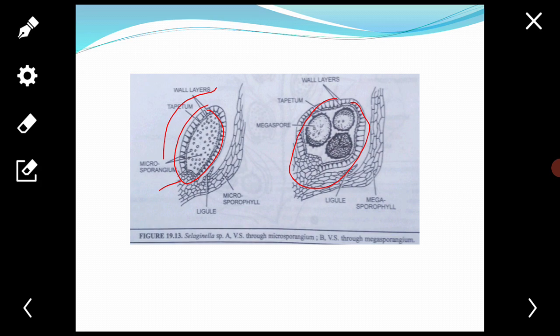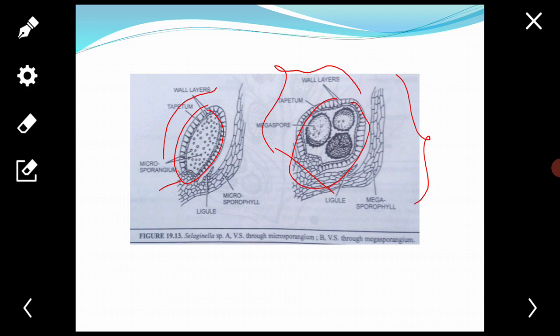Next, the megasporangia. It is a comparatively large, four-lobed structure attached in the axil of the megasporophyll, in between the ligule and the axil. It is also differentiated into a short stalk and a large four-lobed body. It has a two layered wall.